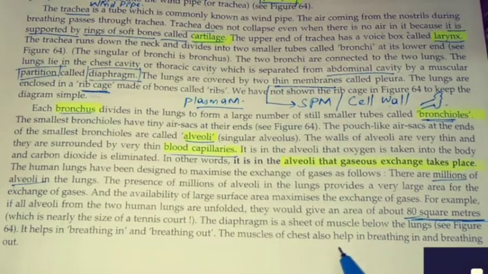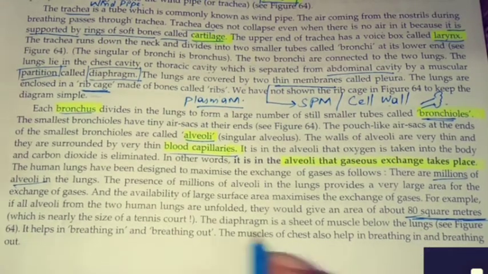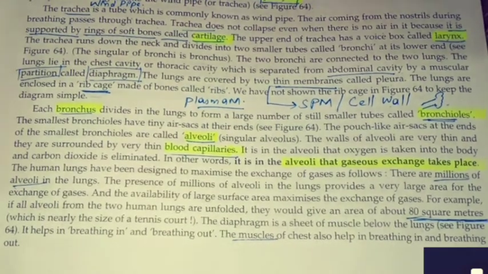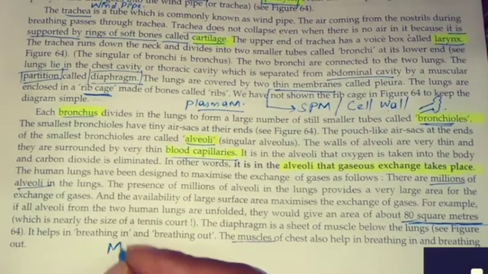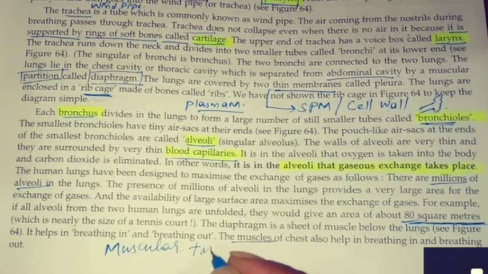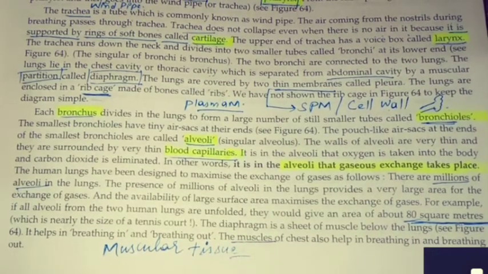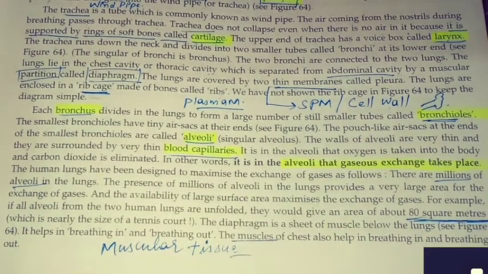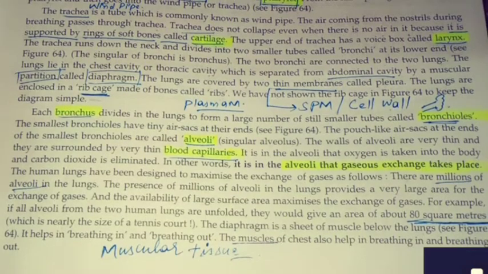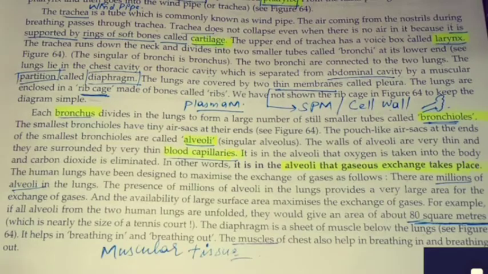The muscles of the chest also help in breathing in and breathing out. And I think when we are talking about the muscles, the muscular tissue should be clear to you. You should be aware of muscular tissue. What is it? What is its structure? What is its function and how does it help? Because in class 9th, we read about muscular tissue and the muscles which are voluntary and which are involuntary.